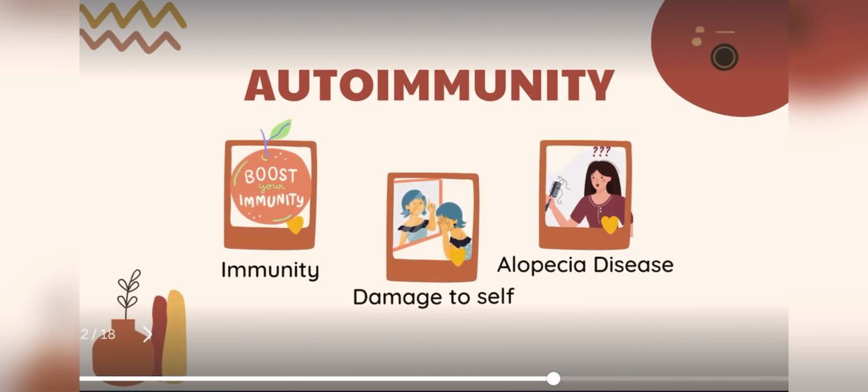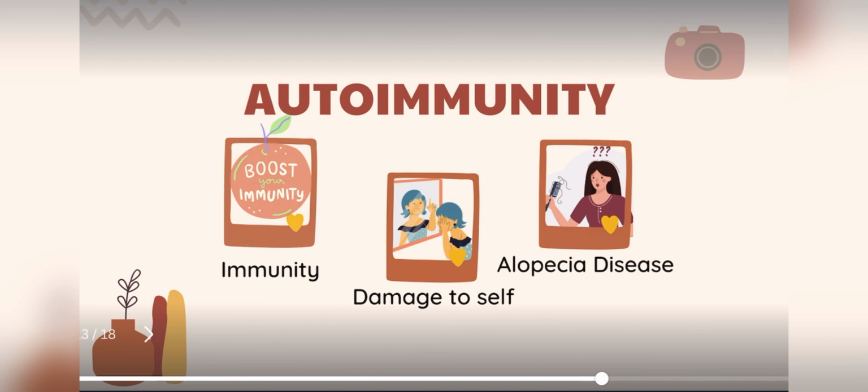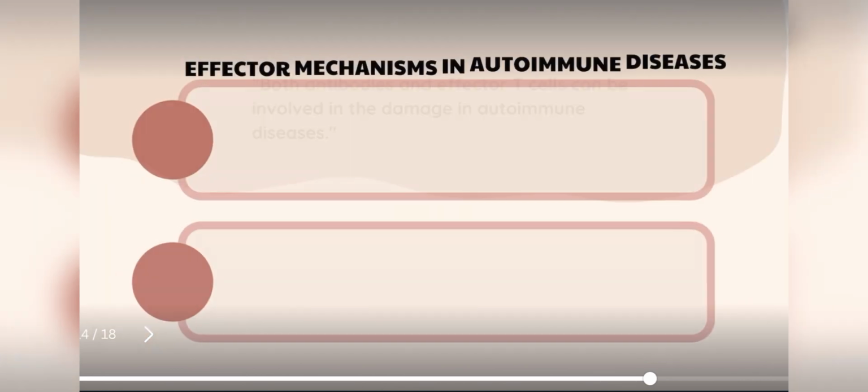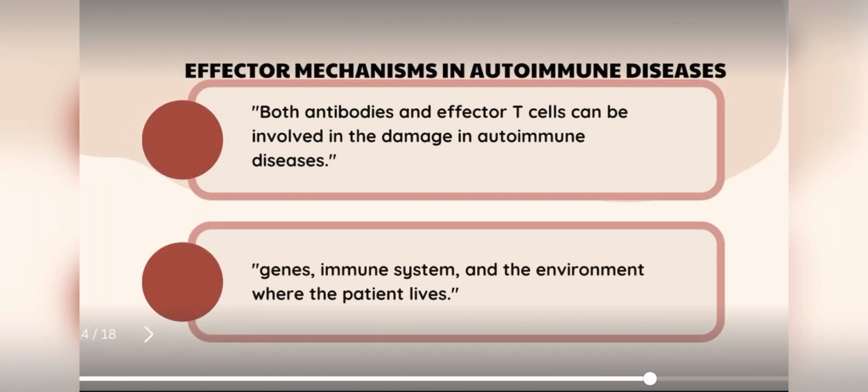Now, our topic 2 starts the autoimmunity discussion. By definition, autoimmunity can be defined as breakdown of mechanisms responsible for self-tolerance and induction of an immune response against components of the self. Regarding the effector mechanisms in autoimmune diseases, both antibodies and effector T cells can be involved in the damage.